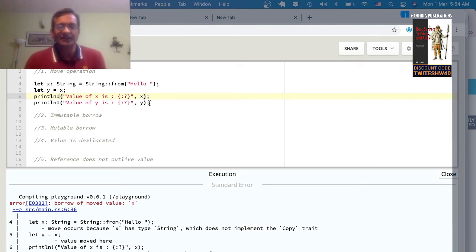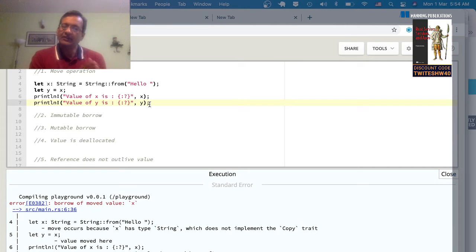So this is ownership in action in Rust, which means heap allocated values are moved by default. What this means is that at any point of time, you just have one owner for a value, and the compiler tracks the ownership of a value through its life cycle.